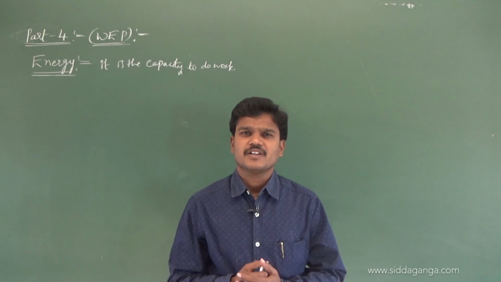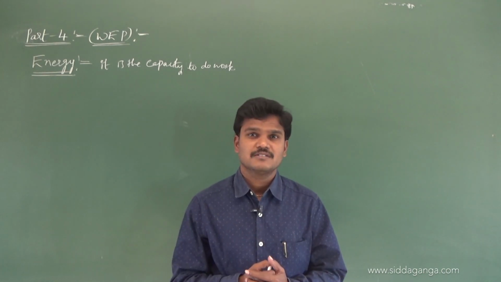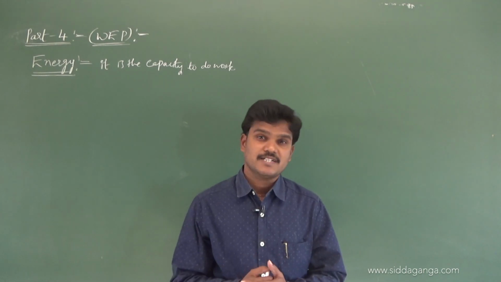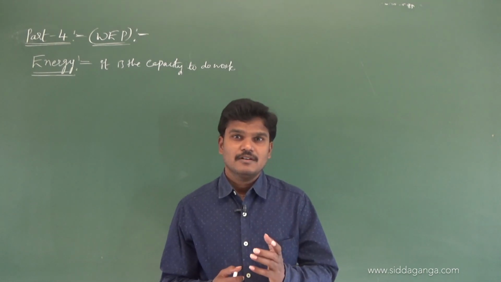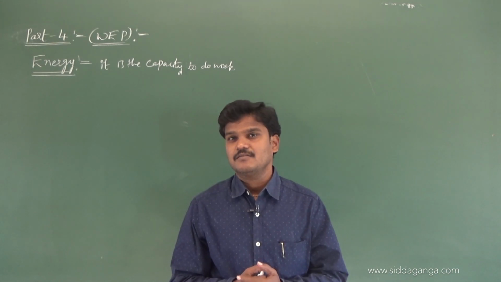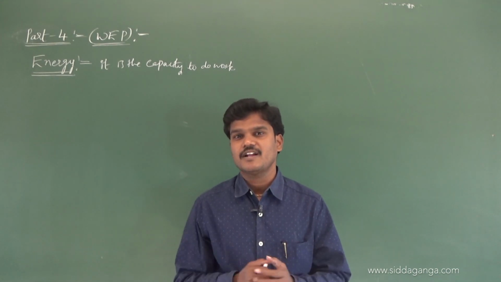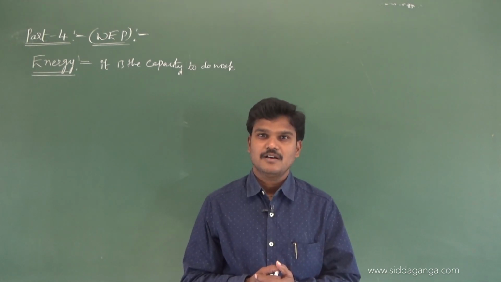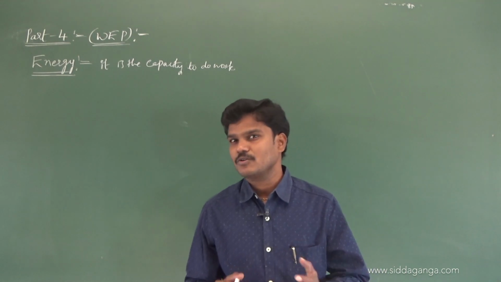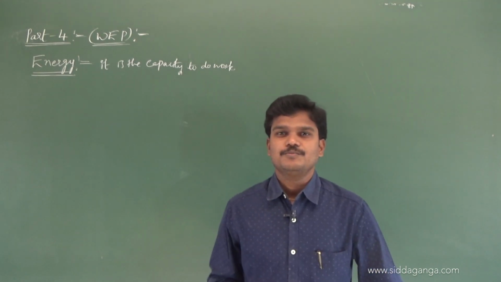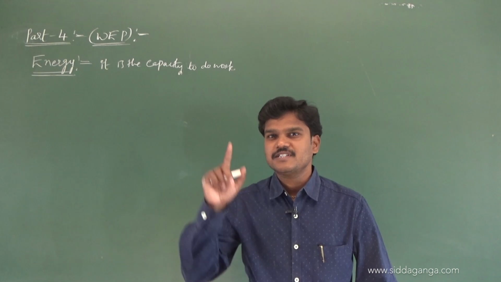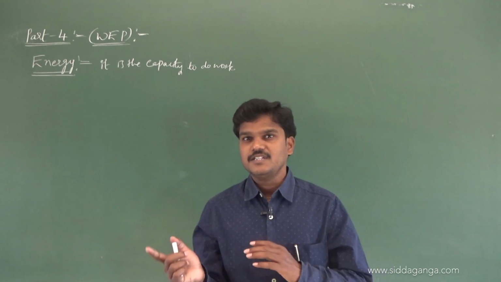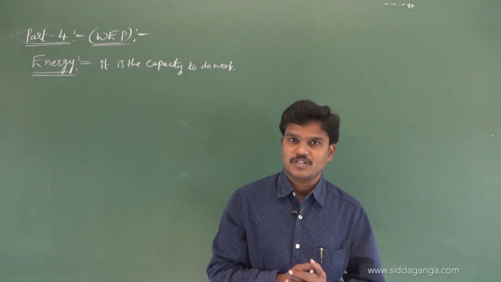One more is energy equivalence of mass. You may have heard this in your lower classes. From Einstein's mass-energy relativistic relation, E is equal to mc square. That means energy and mass are interconvertible.